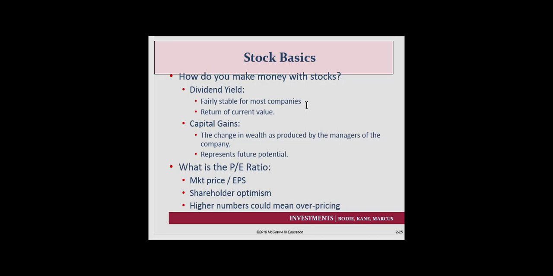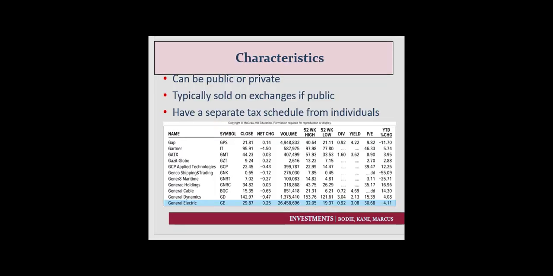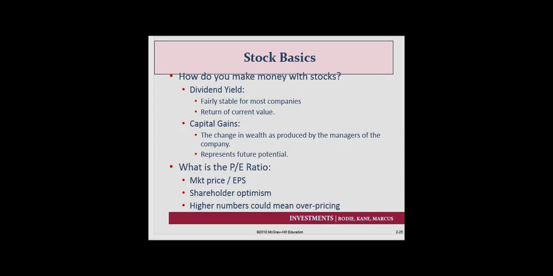Now, this really sort of represents future potential. So there is a variable and a ratio, a number in this last schedule referred to as the PE ratio. So what is the PE ratio? It's the market price divided by earnings per share.